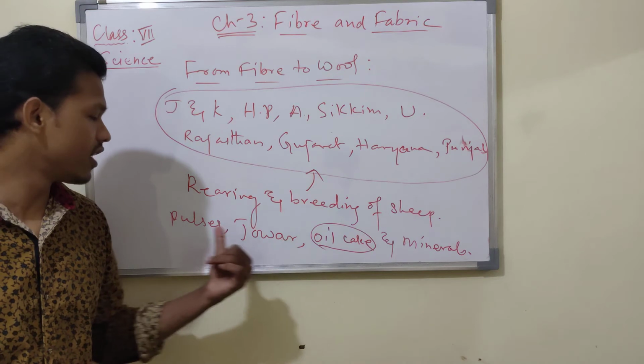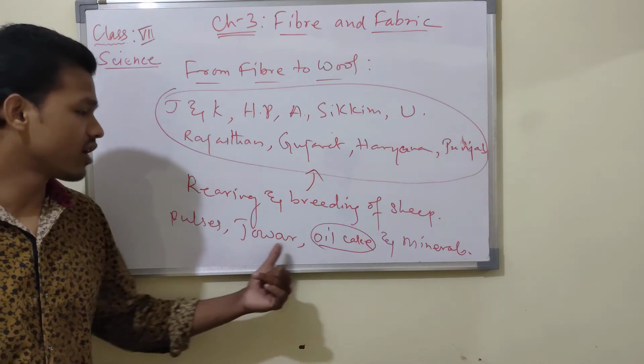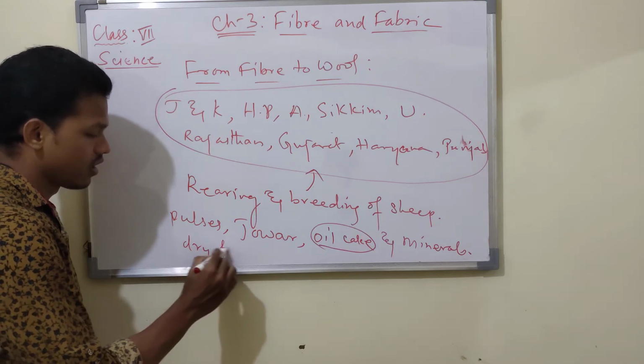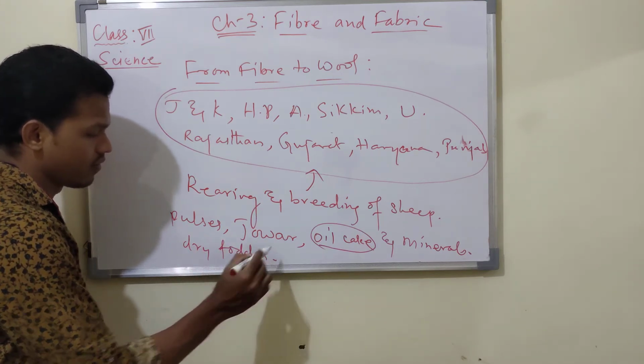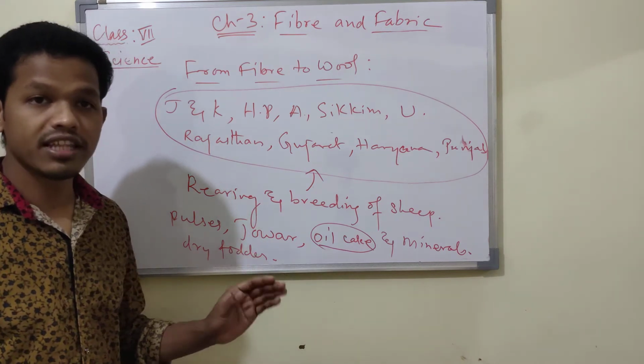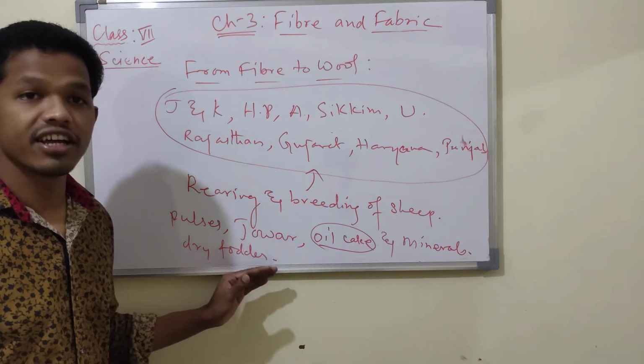Breeds of these sheep are fed a mixture of pulses, jowar, and also dry fodder. This dry fodder is fed especially in the winter season.